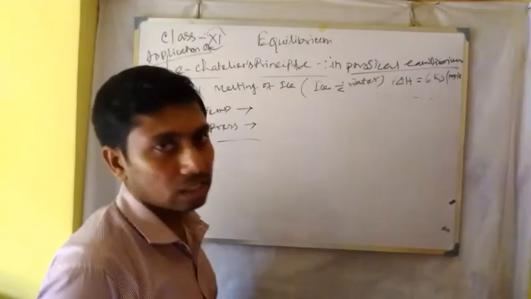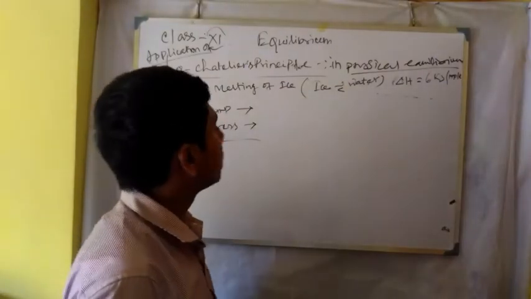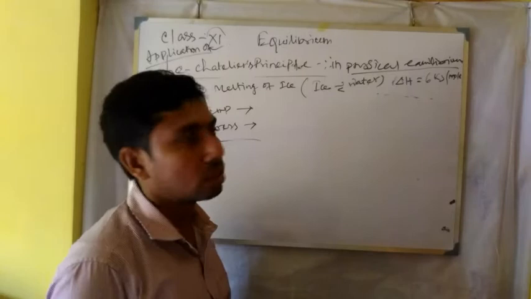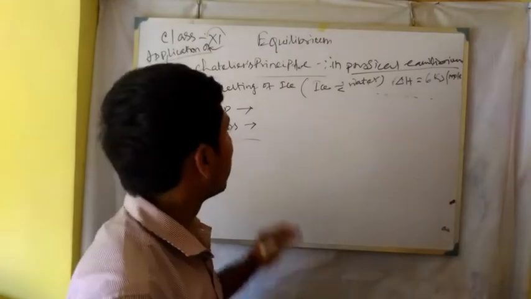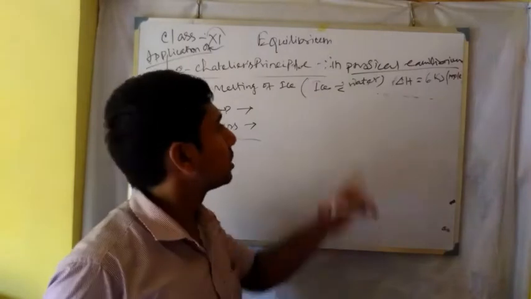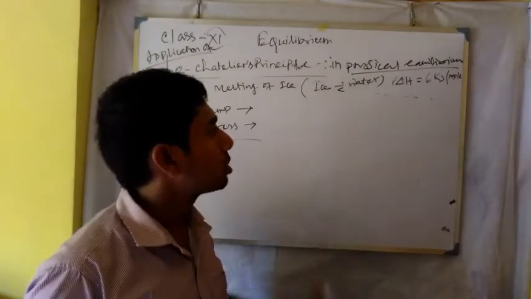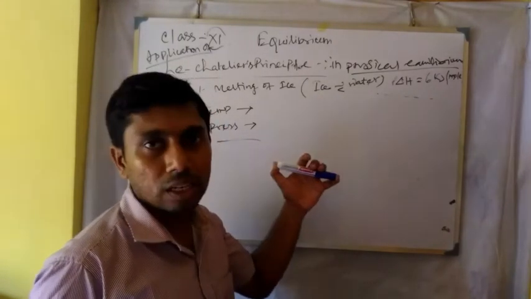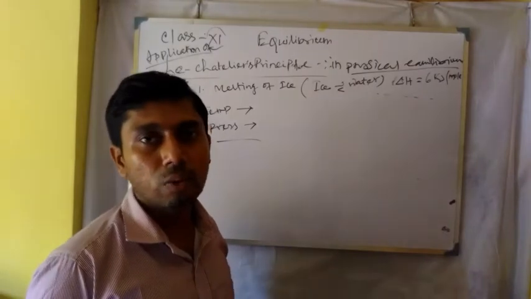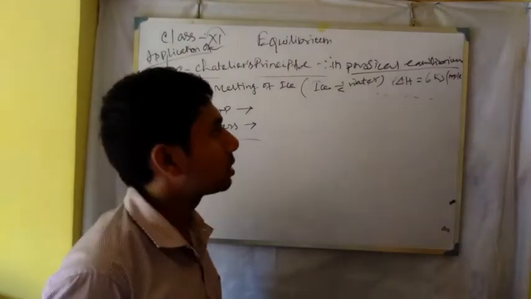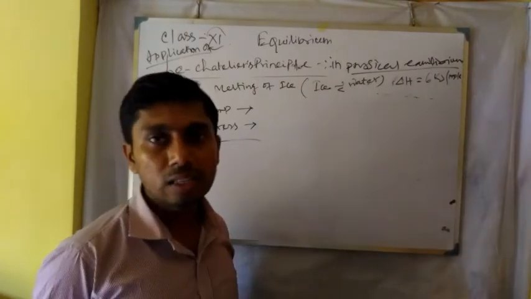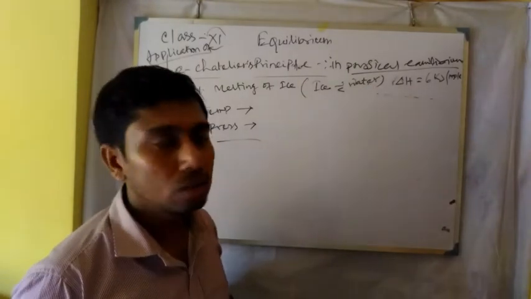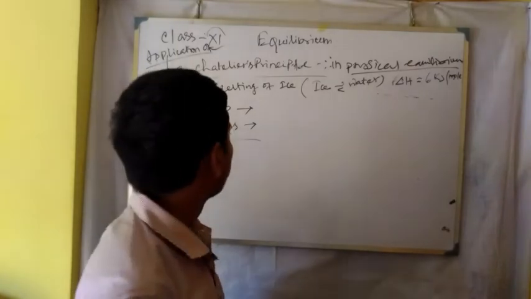So here heat energy is required. So if we increase the temperature, just take the knowledge from the previous one, it will move in the direction from ice to water, because an increase in temperature is required to go in the forward direction, and if we decrease the temperature, then from water to ice this process will be faster. So it is the effect of change in temperature.